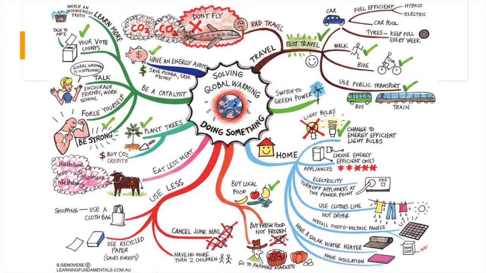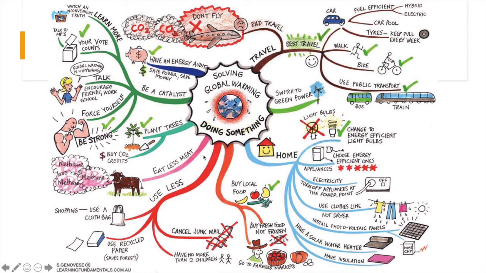So here they've got travel, like good and bad travel. They have energy. They have a way of helping other people. You can see on the left it says be a catalyst by here. That's how to get other people to make small changes as well. At home, this will be a big section for you. You can have a different section saying at school, if you like as well, like using less paper, turning lights off when you leave the classroom, different things that you're able to do, or even walking to school.